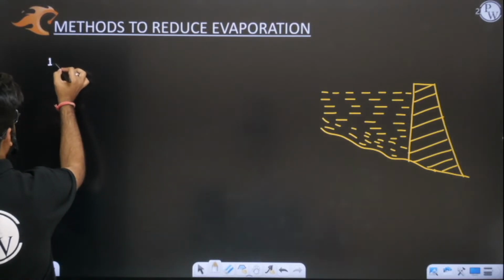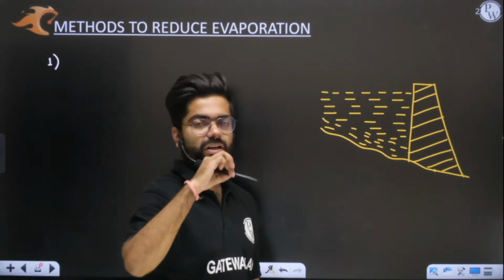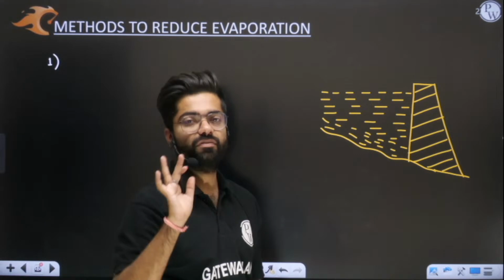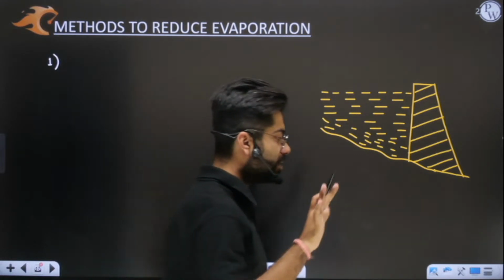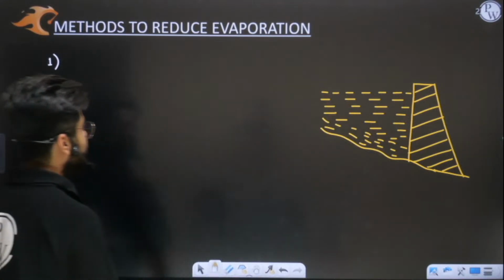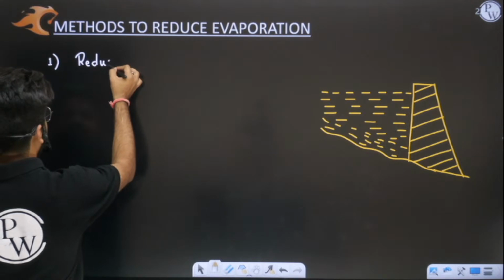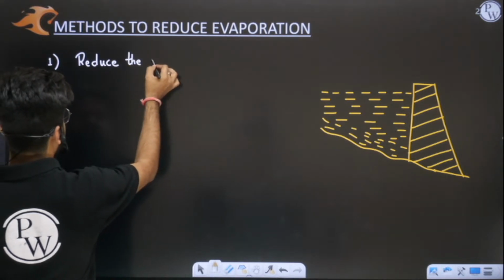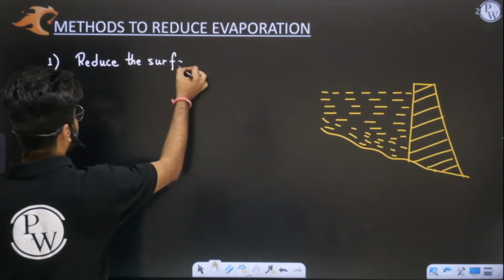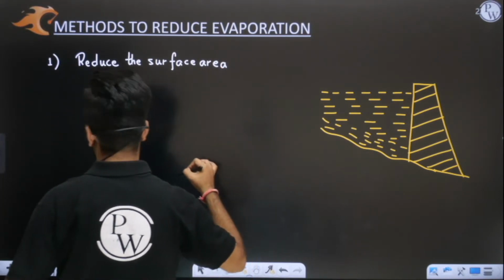The very first method to reduce evaporation is, somehow or the other, we have to reduce the surface area. Yes or no? Kindly comment yes. The very first method is to reduce the surface area. If somehow you are able to reduce the surface area, then obviously your evaporation will get reduced.